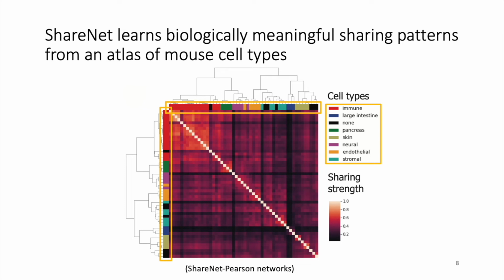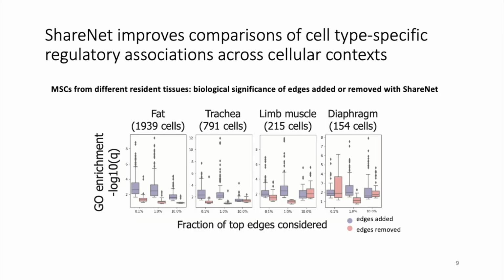For the Tabula Muris dataset, we also were interested in evaluating if ShareNet allows us to more effectively compare networks of related cell types. The Tabula Muris dataset includes mesenchymal stem cells isolated from the adipose tissue, trachea, limb muscle, and the diaphragm of mice. We wanted to look into the specific differences in networks between these four types of mesenchymal stem cells with different tissues of origin. First, we looked for the set of edges that are added or removed from networks when using